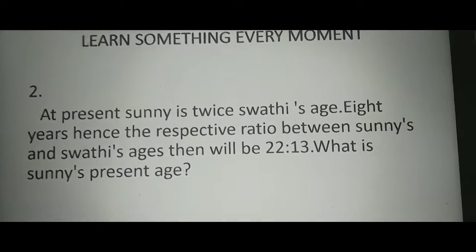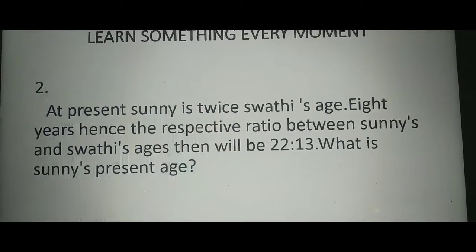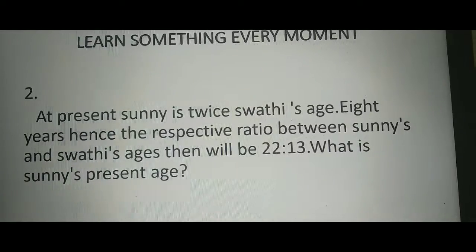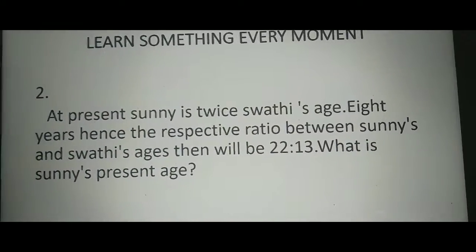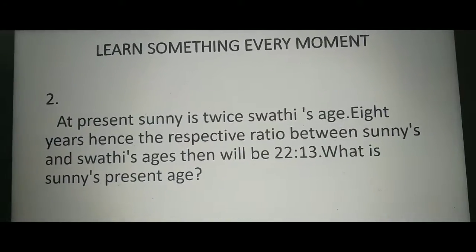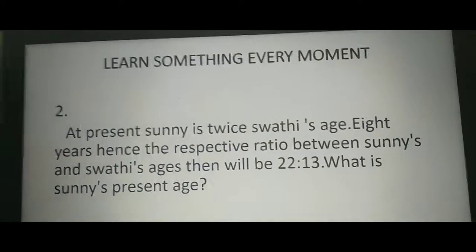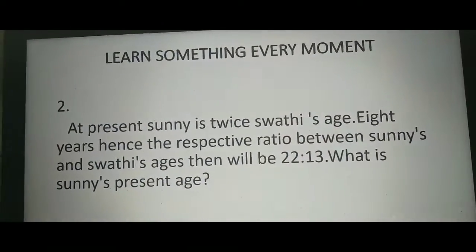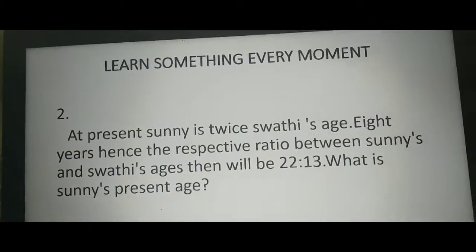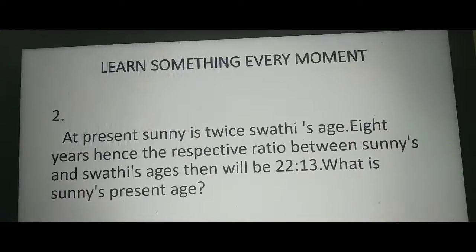At present, Sunny is twice Swati's age. 8 years hence, the respective ratio between Sunny's and Swati's ages then will be 22:13. What is Sunny's present age? What do they give? At present, Sunny is twice Swati's age, which means Sunny's age is equal to 2 into Swati's age, which means the ratio is like 2:1. If Sunny's age is 2, Swati's age is 1. If Sunny's age is 4, Swati's age is 2. Okay, Sunny is twice Swati's age.